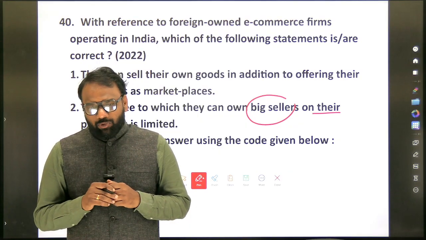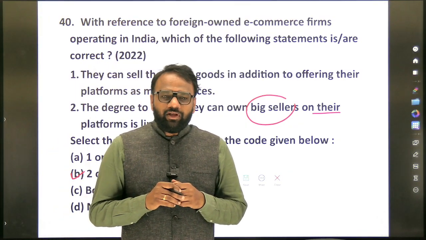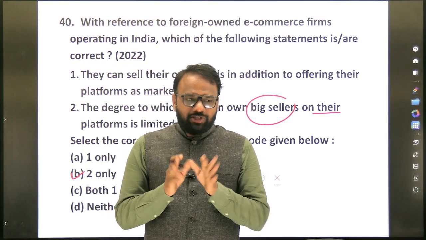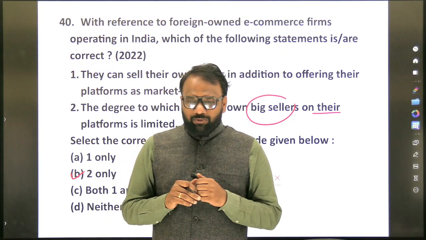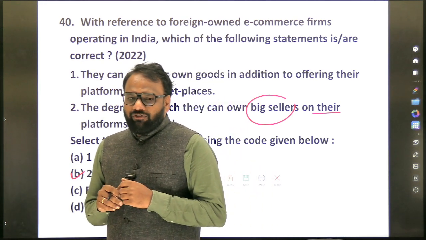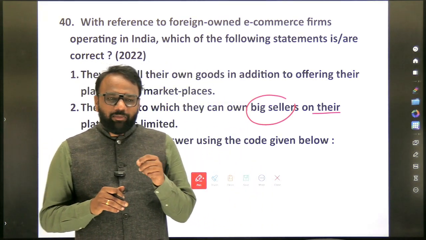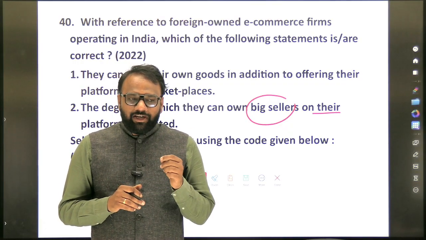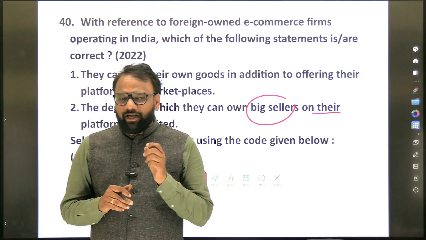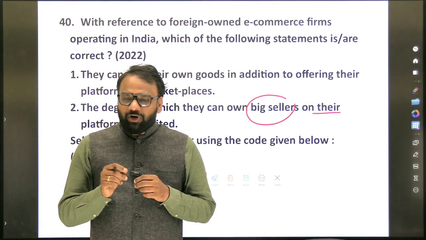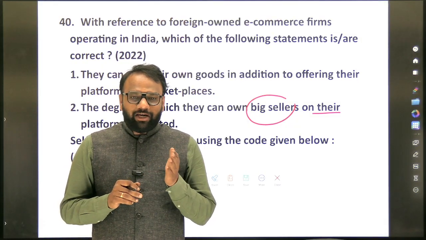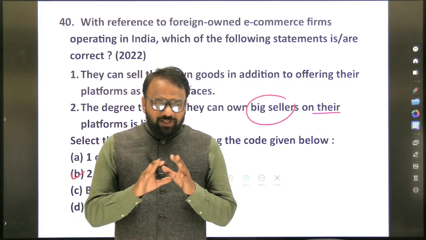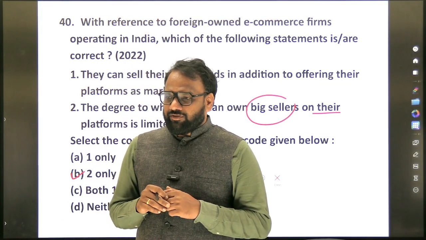In the case of the marketplace model, there will be a seller and a buyer, and both are connected through a common platform. That is called the marketplace model. If a person is Indian, he is allowed to start both a marketplace model or an inventory model. But when a foreigner starts an e-commerce firm in India, which model is allowed and which is not? The marketplace model is allowed, whereas the inventory model is not allowed. This is the basis of this question.